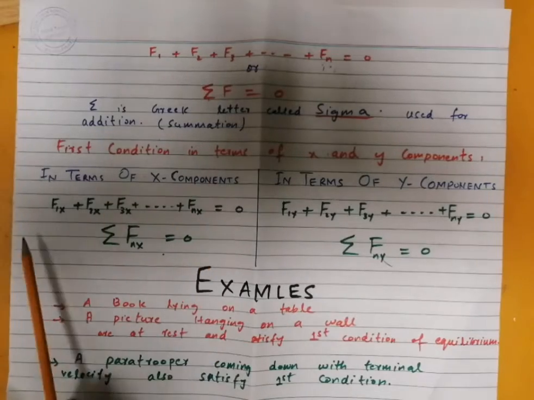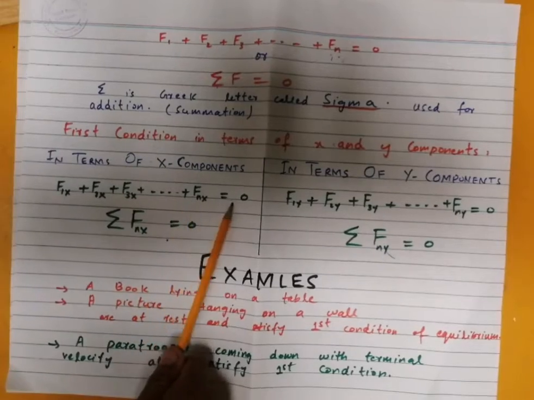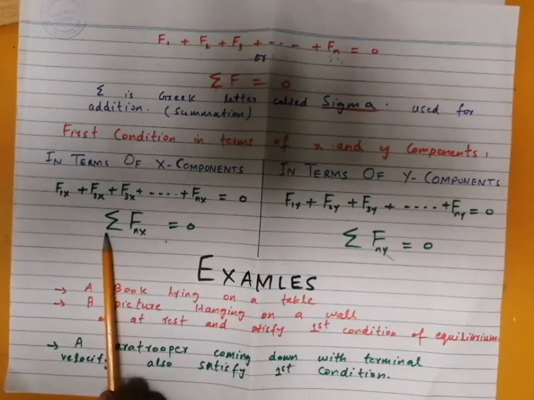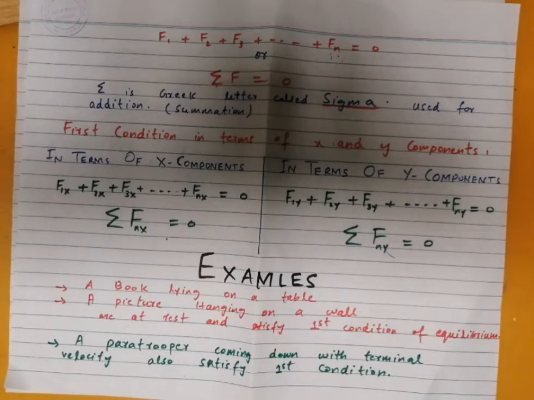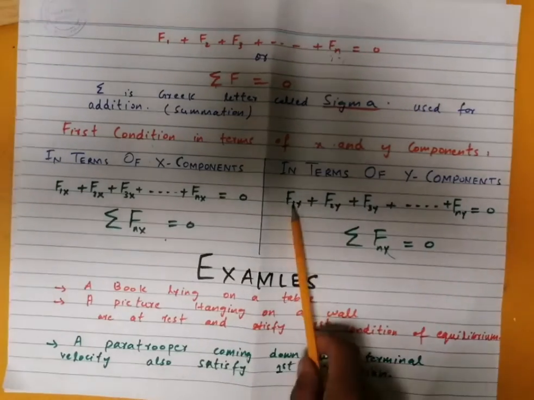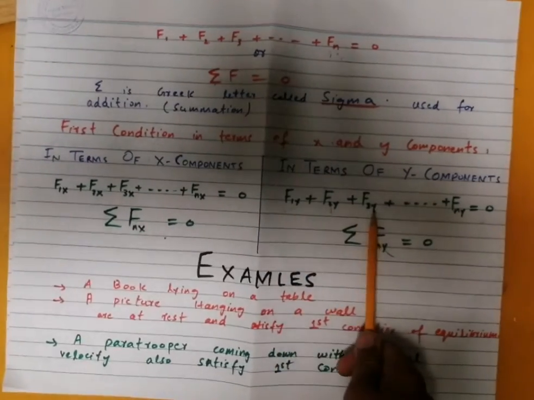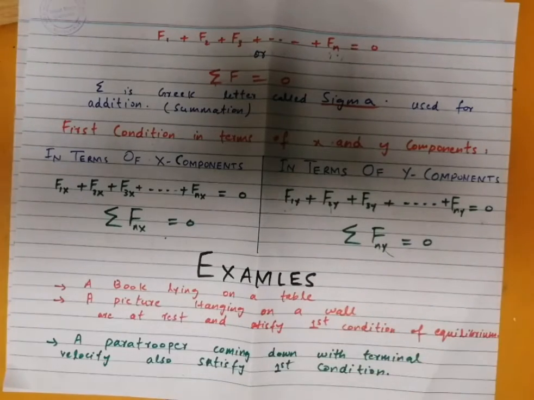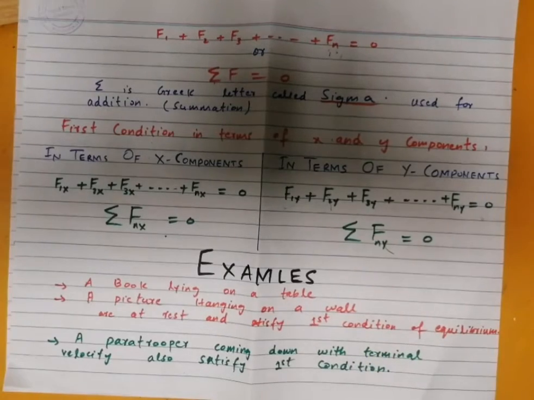So in terms of x component, F1x plus F2x plus F3x plus up to Fnx is equal to 0. In general, we write sigma Fnx is equal to 0. Similarly, if we consider the y component of the forces acting on a body, then for this body to be in equilibrium, the sum of all the y components of the force is equal to 0, that is F1y plus F2y plus F3y plus up to Fny is equal to 0. And generally we write sigma Fny is equal to 0. So this is the first condition of equilibrium.